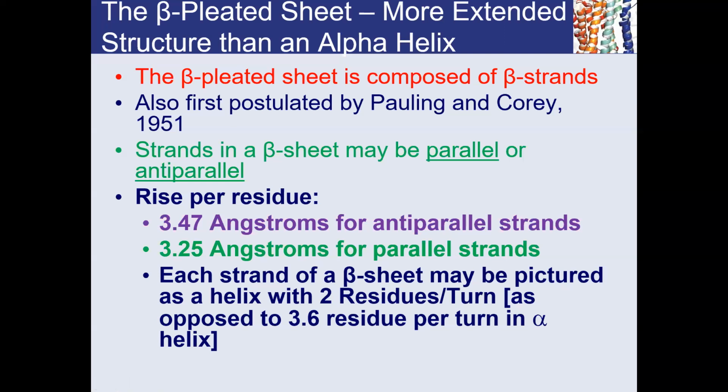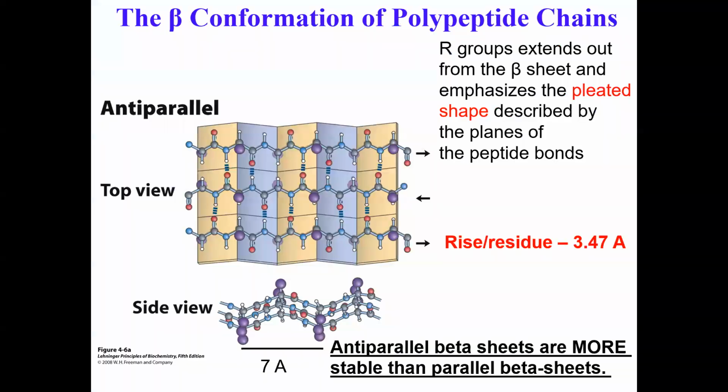Let's look at the structure, and then everything becomes a little more clear. Here in this figure, I am showing you the beta conformation of a polypeptide chain that is in the anti-parallel geometry. The structure on the top is the anti-parallel beta sheet structure viewed from the top, just looking down.